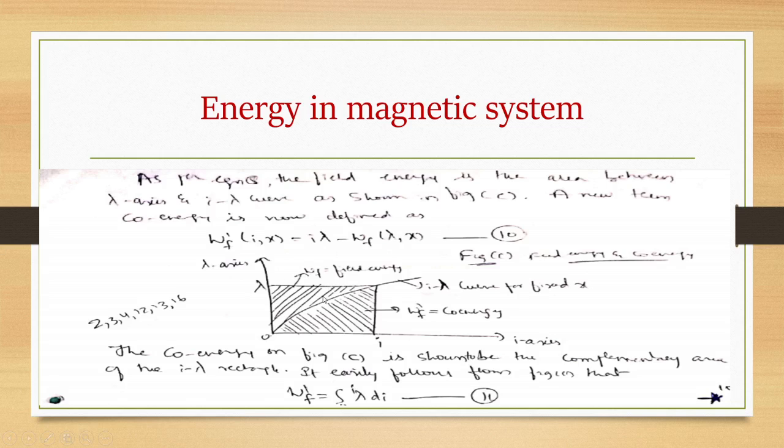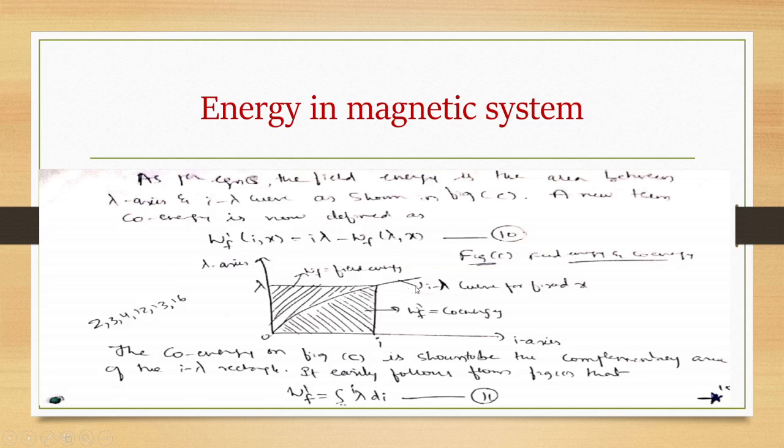So a new term called co-energy has come into existence, and it is denoted by Wf dash. Wf dash of I comma x is equal to I lambda minus Wf of lambda comma x. That is, what is co-energy?